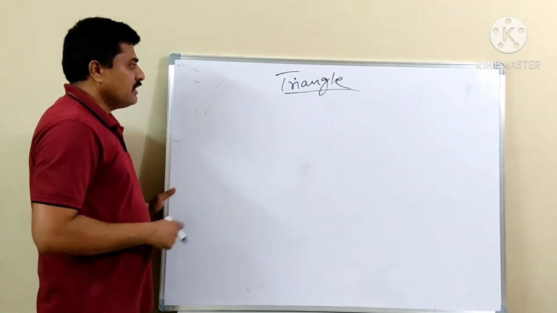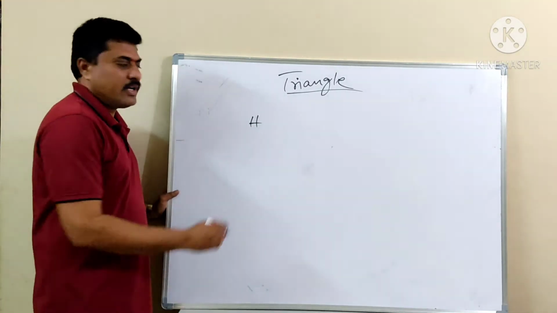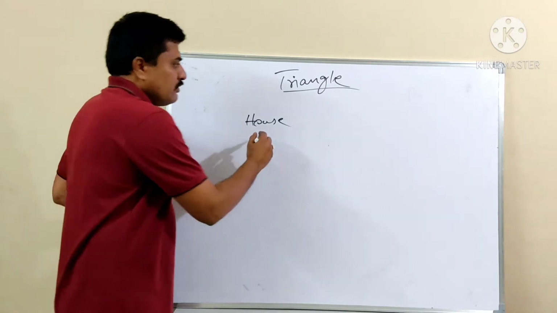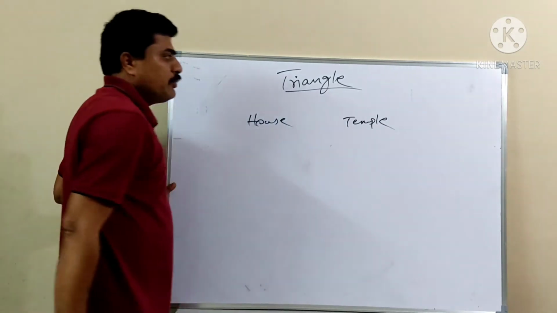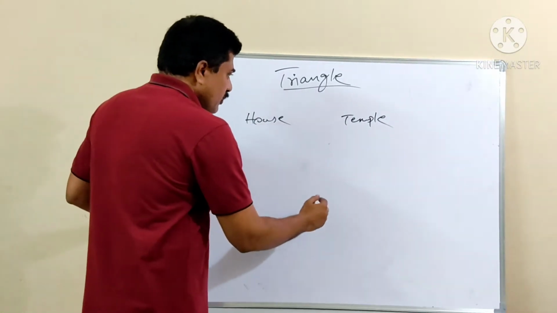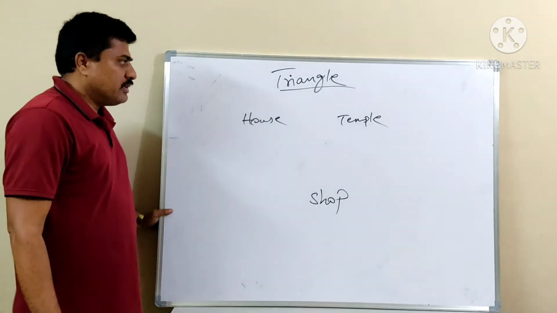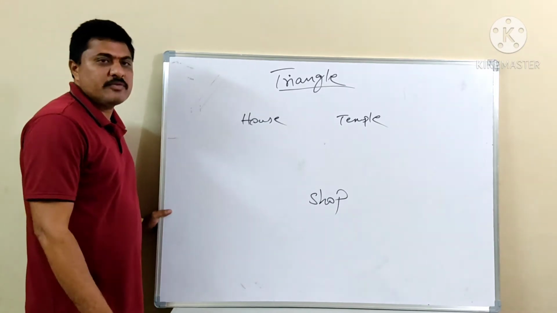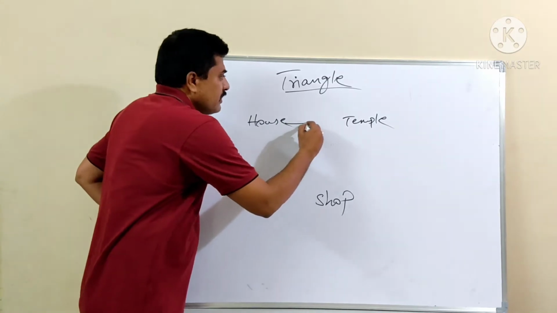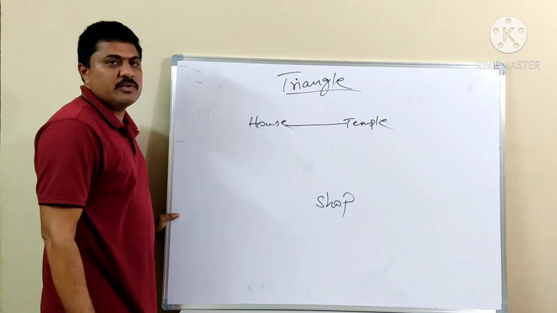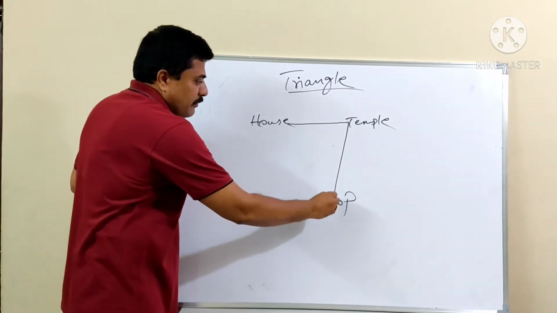Now, this is one point. This is our house; H stands for house. From the house we are going to a temple, and again from the temple to one more place, where we have a shop. If your mother asks you to bring some items from the shop, you start moving from your house, and in the middle of your house and the shop there is a temple. After going to the temple, you will go to the shop.